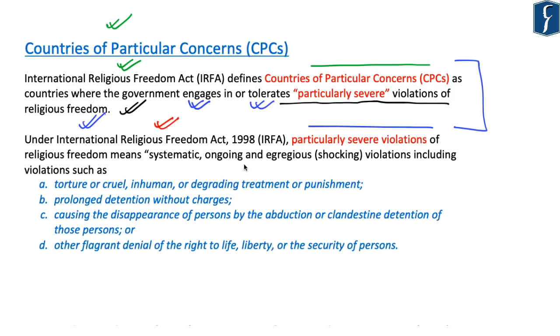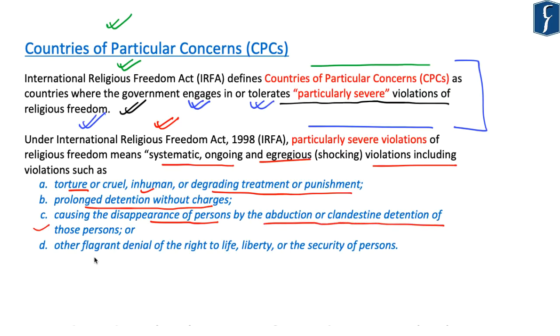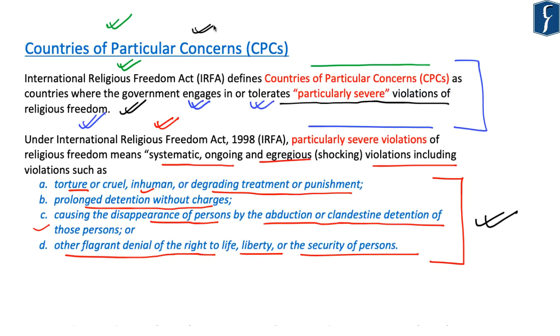It says that particularly severe violation of religious freedom means systematic, ongoing, and egregious violations, that is, shocking violations. It includes violations such as torture or cruel, inhuman or degrading treatment or punishment, prolonged detention without charges, causing the disappearance of persons by abduction or clandestine detention of those persons, or other flagrant denial of the right to life, liberty, or the security of persons. So if any country engages in these activities, then such a country can be categorized as a country of particular concern, as the government engages in or tolerates particularly severe violations of religious freedom.